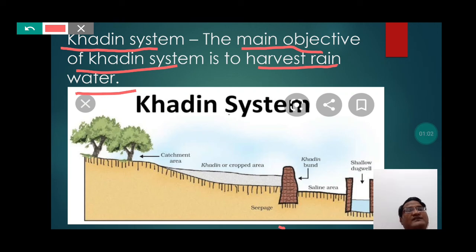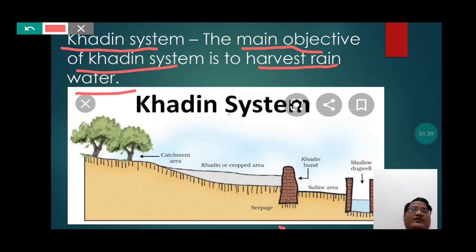So students, Khadim system is one of the significant methods in which we can reduce the excessive rainwater from getting mixed with the sewage water, which cannot be used by human beings for any other purpose.